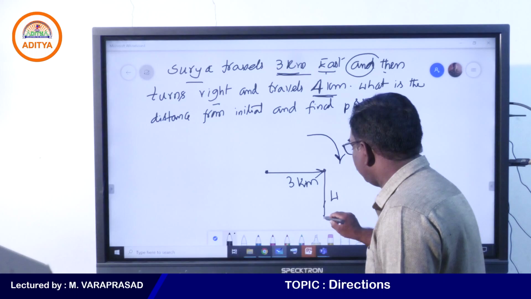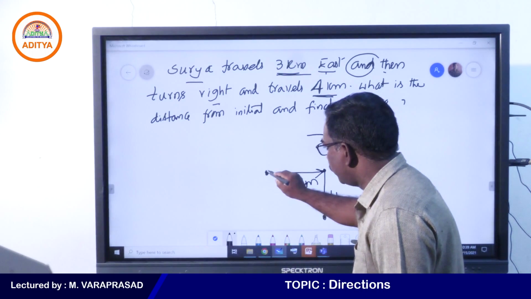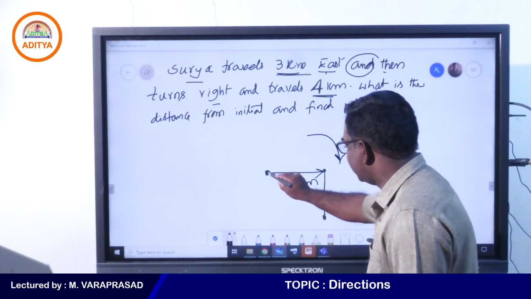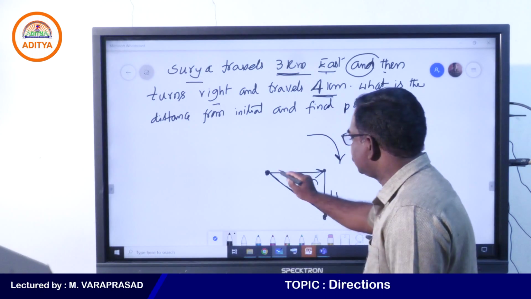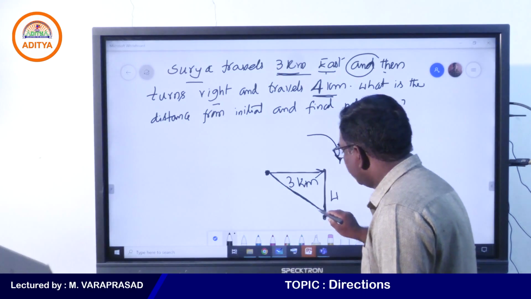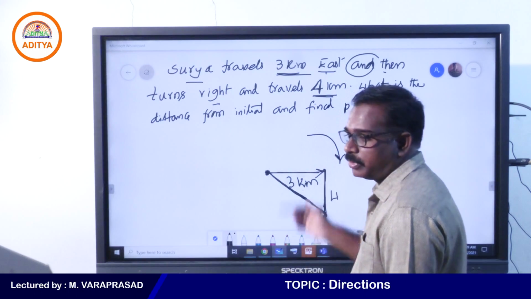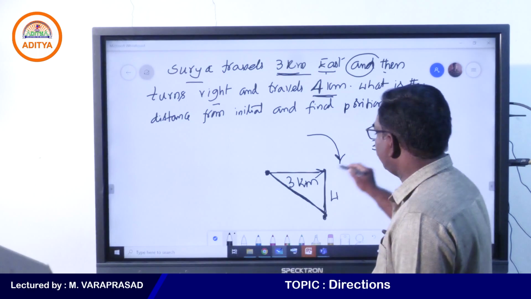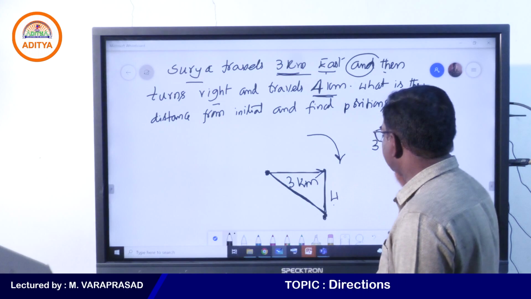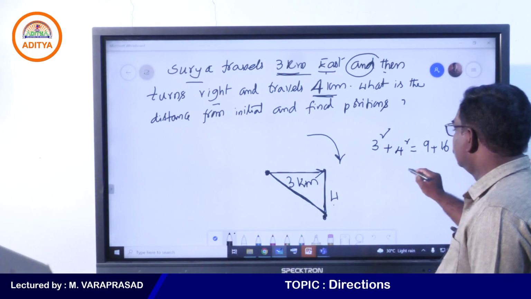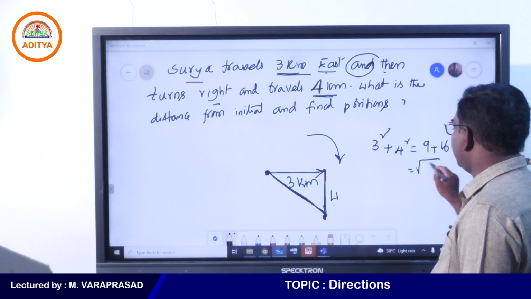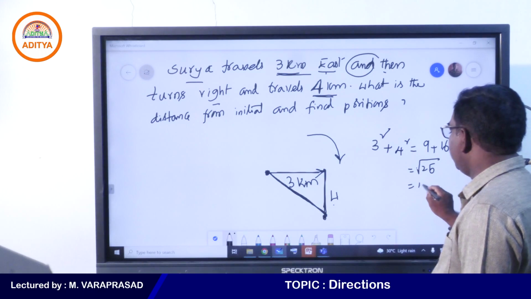So this is the final point. This is the initial point, this is the final point, and they are asking for the distance. I told you we can use the Pythagoras property: side square plus side square equals hypotenuse square. One side square is 3 square and the other side square is 4 square, so 9 plus 16. The root of 25 is 5 kilometers.